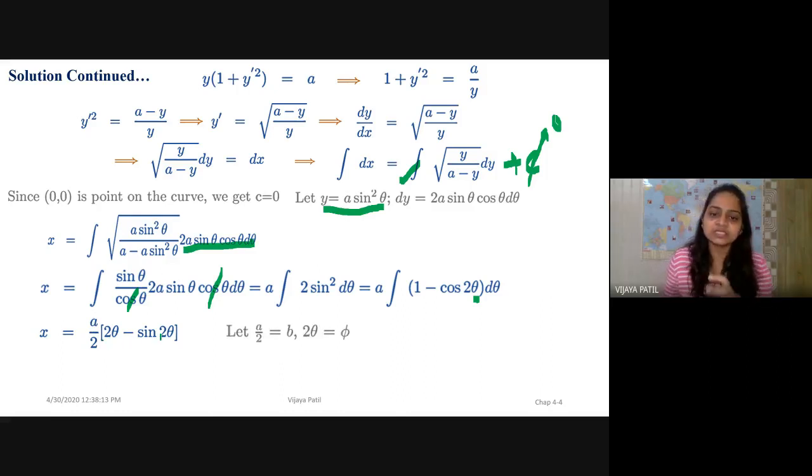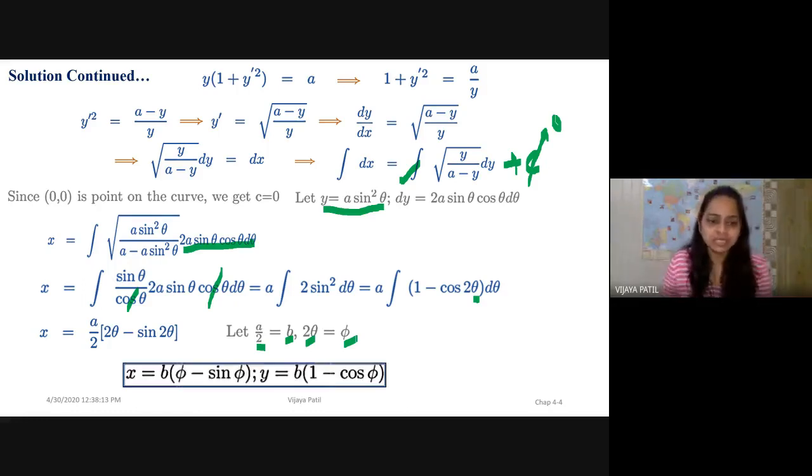Now for our simplicity, to find out what curve it is, we are just keeping this constant a by 2 as b, and 2 theta we are keeping as some angle phi. So what is it? We are going to get x is equal to b times phi minus sine phi. So it's b here, and 2 theta is phi, minus sine of phi, right? And what will happen with y? Now if you observe this a by 2 and 2 theta, we are keeping it here in this y, we are also going to get the same thing.